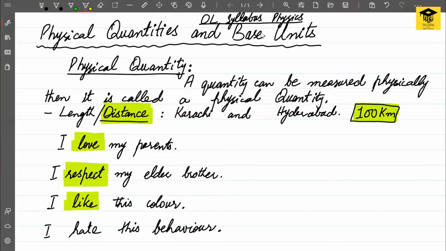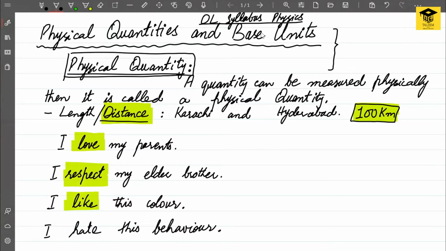So when we discuss physics, we are mainly concerned about physical quantities: the quantities which have a physical existence, which can be measured physically, and which can be expressed using some number and an appropriate unit.